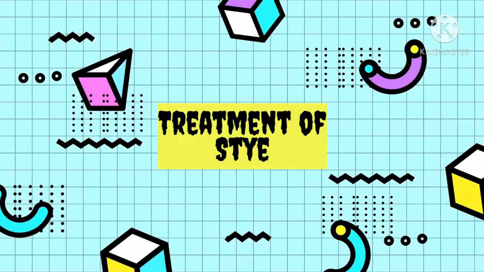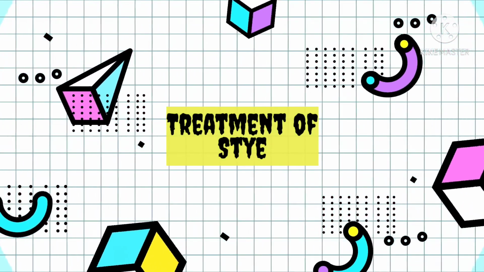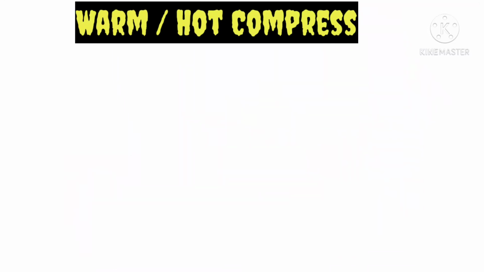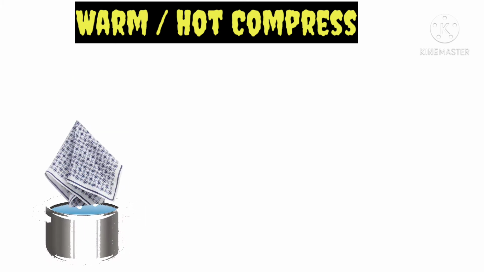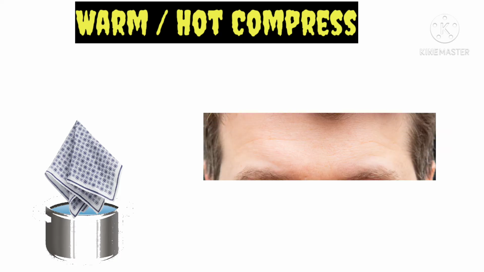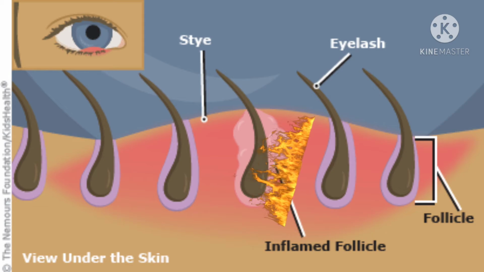Now we'll go with the treatment of stye. Generally, stye will resolve on its own within 7 days, but for symptomatic relief, certain remedies are provided. First one is warm or hot compress. Just take a clean towel or a handkerchief, dip it in hot water or warm water, and place it over the infected eye for 10 to 15 minutes. Repeat the procedure 4 to 5 times per day. Because of the hot or warm application, the blockage seen in the eye glands begins to dissolve, thereby reducing the infection.